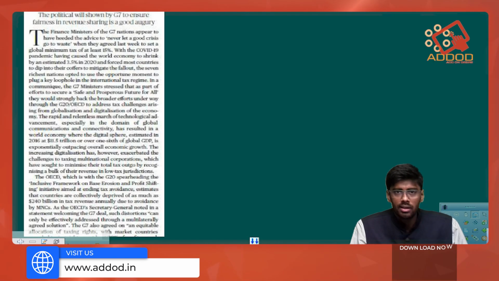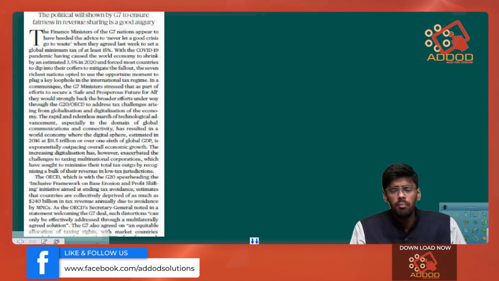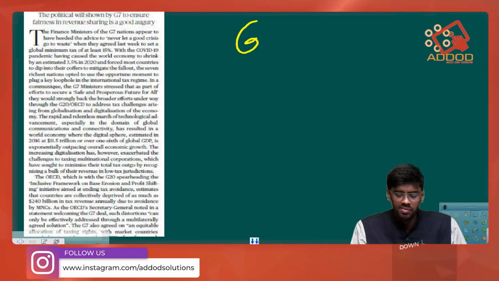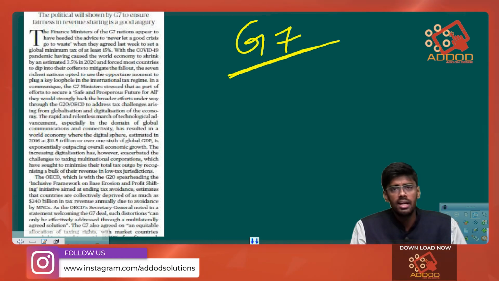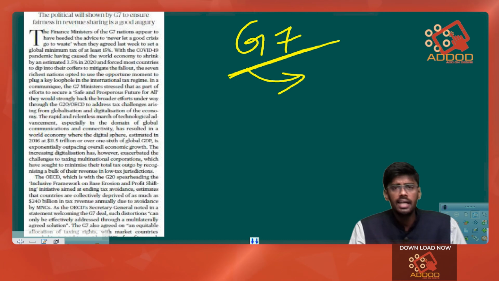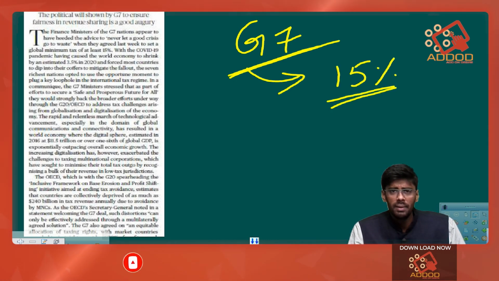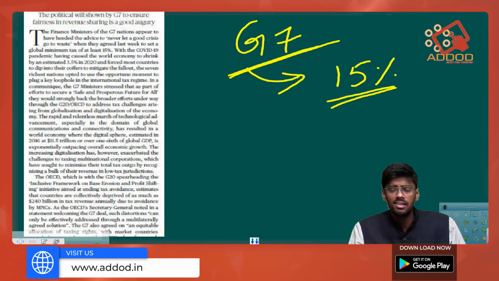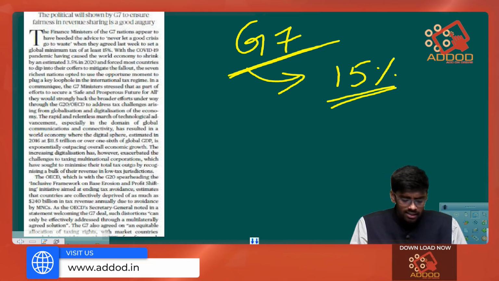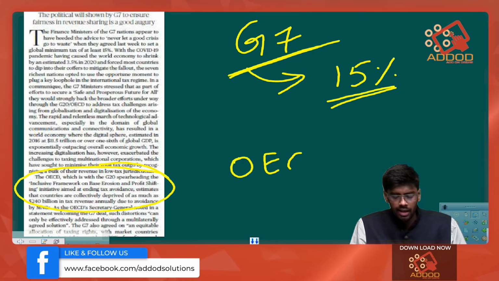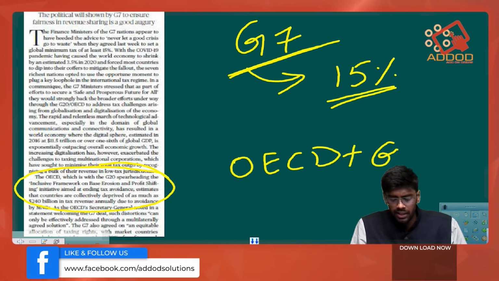Next, we have an article dealing with the minimum corporate tax that has to be paid by corporates all over. Last week we saw how the G7 countries came together and agreed on 15% as the global minimum corporate tax that these companies have to pay. Similarly, there is an initiative by the OECD along with the G20 nations.